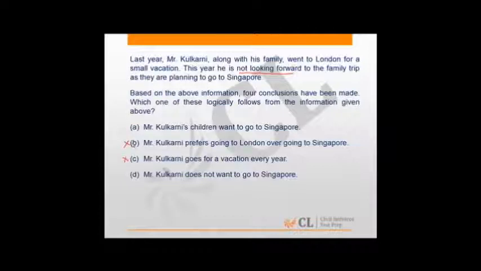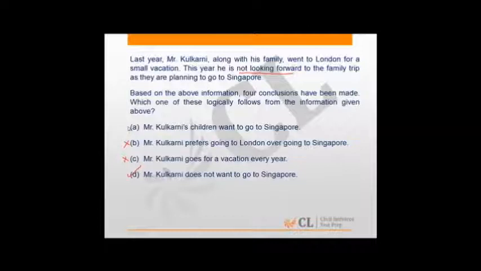Now between A and D there's a very fine line. Now choice D is definitely clearly given from the statement. This year he is not looking forward to it, because he does not want to go there, since the family is planning to go to a trip to Singapore. So D is definitely there.